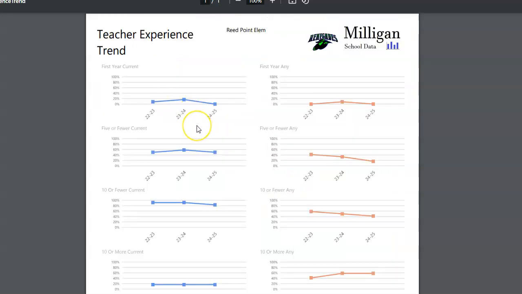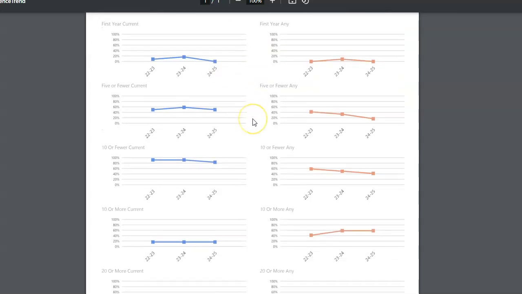Another report you will get with this teacher experience analysis is this trend over time. And so you can see that this school has been doing this teacher experience analysis for the last 3 years, and you can see where all of those metrics have moved over the last 3 years. And so 5 or fewer years of experience in any district, you can see that that is kind of trending down over the last several years. This 10 or more years of experience in any district is kind of creeping up.